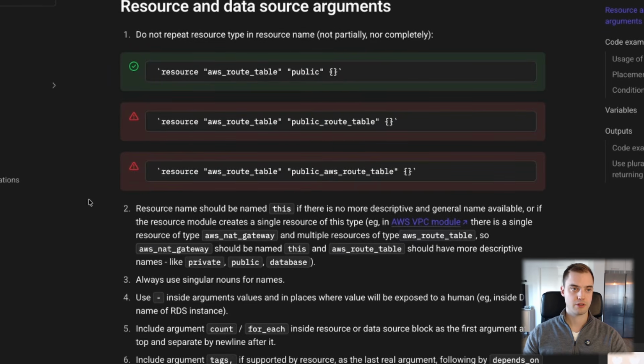To further illustrate this, I will leave a link to this in the description, but there is a resource on the internet called terraformbestpractices.com, and they go through a lot of things, for example the code structures, but I wanted to look at the naming conventions, and here they do a little bit of a similar thing.